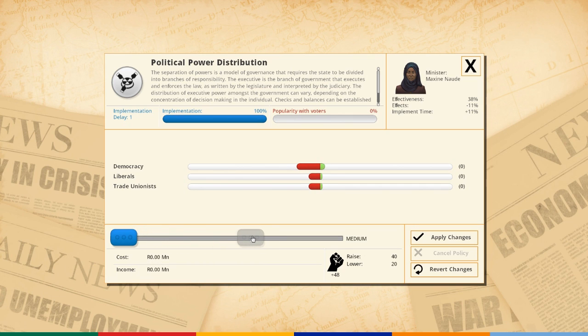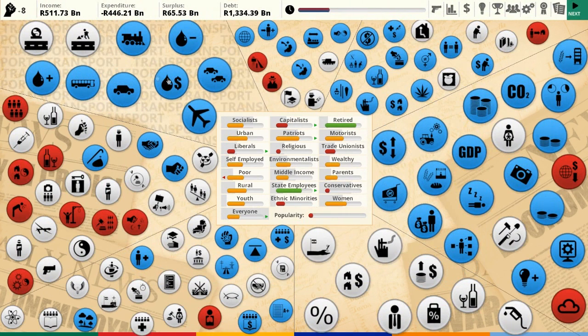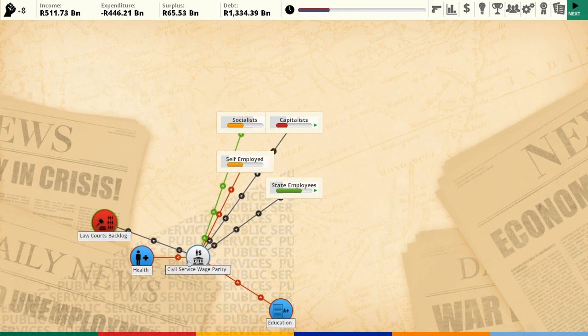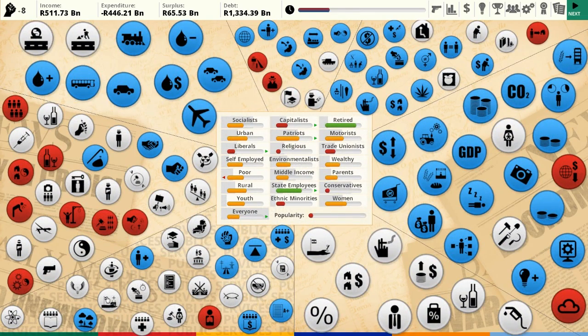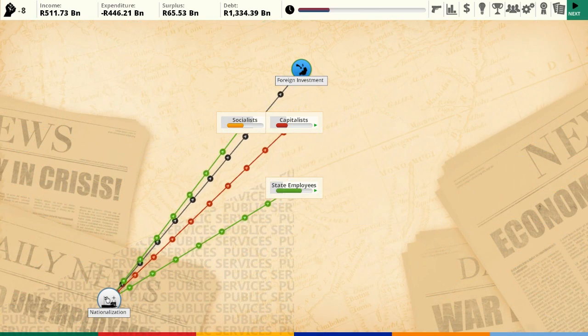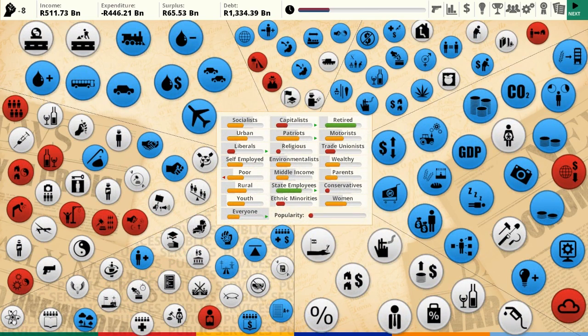So, yeah, this is interesting. The whole kind of distribution of power business, I think. Bit of a boost to democracy. We like democracy. So that's going to make them happy. What else do we have down here? Nationalisation. I'm trying to straddle that debate so as not to upset capitalists.